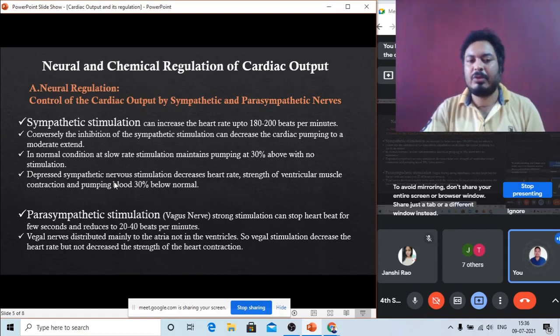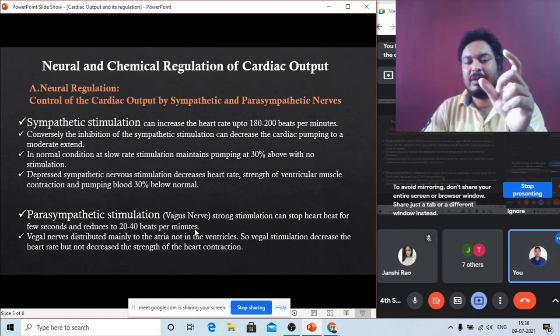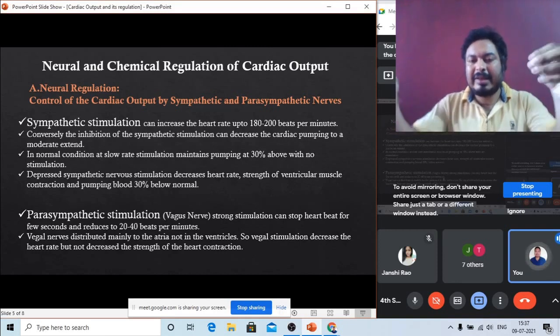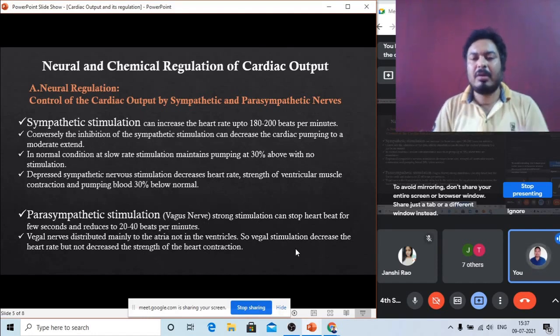This is called parasympathetic stimulation. The vagus nerve is distributed mainly to the atrial region. In the atria the vagus nerve is distributed, but in the ventricles it is not distributed. So vagal stimulation decreases the heart rate, but not the strength of the heart contraction.